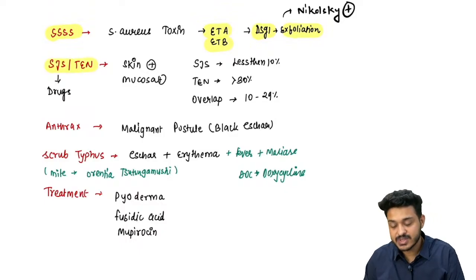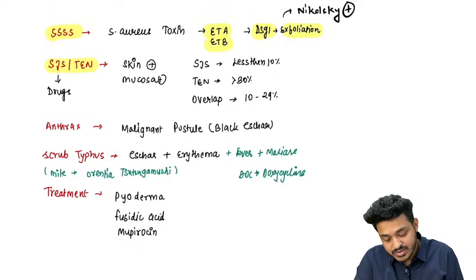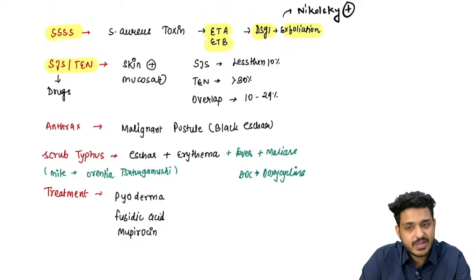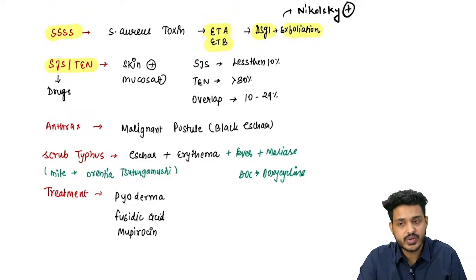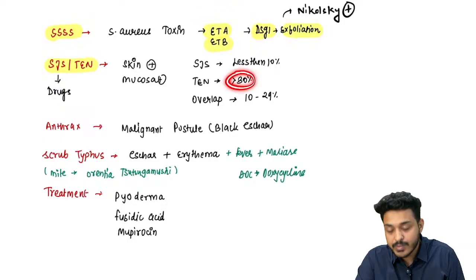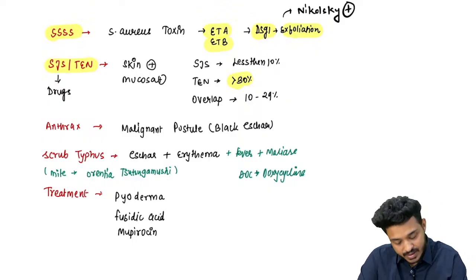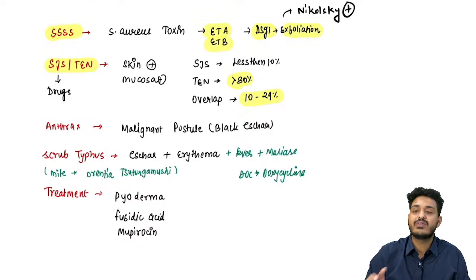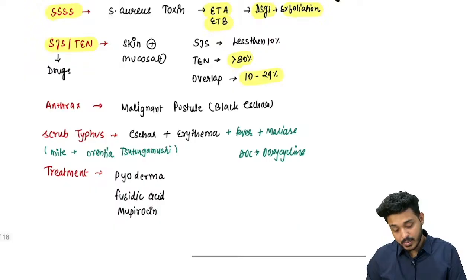Whereas the next syndrome is going to be Stevens-Johnson and toxic epidermal necrolysis, right? TEN and Stevens-Johnson. If less than 10% of the body surface area is covered, we call it Stevens-Johnson. That can be due to drugs also. If it is involving more than 30% of the area, with peeling of the skin or necrolysis happening on more than 30% of the area, we call it TEN, and the overlap between 10 to 29% is going to be known as what? Overlap syndrome.